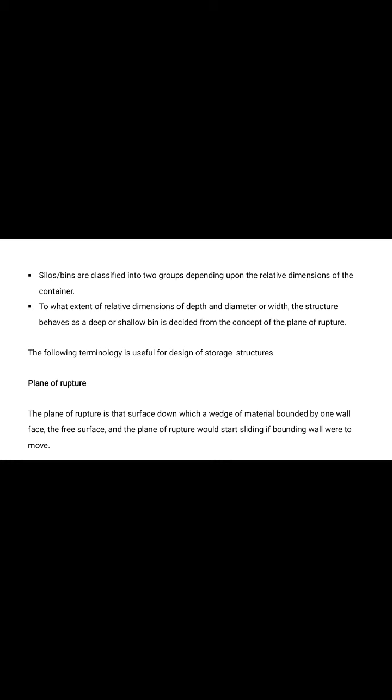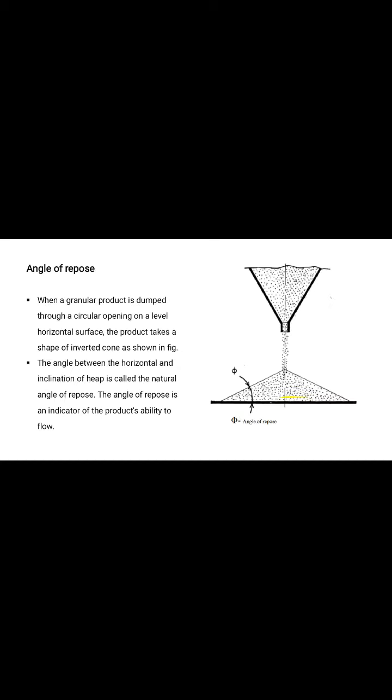The plane of rupture is that surface down which a mass of material bounded by one wall face, the free surface and the plane of rupture would start sliding if the bounding wall were to be moved. So this is called the plane of rupture.